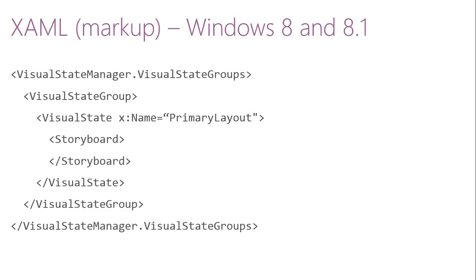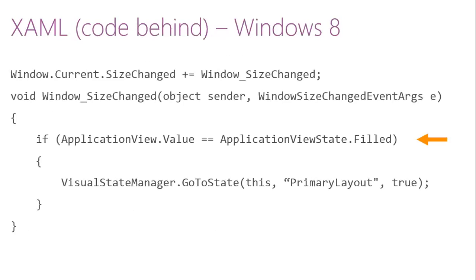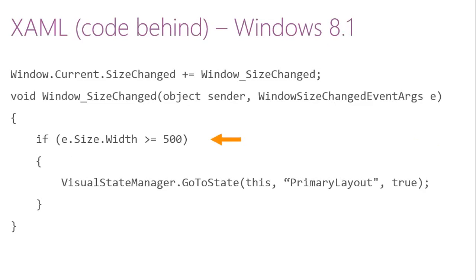So in Windows 8, can you see over there the visual state and visual group? This is what we use to develop the views or the view states in Windows 8. We used a visual state and we named it the primary layout. And this went in the C# code behind the XAML, where we are using ApplicationView.Value, ApplicationViewState.Filled.